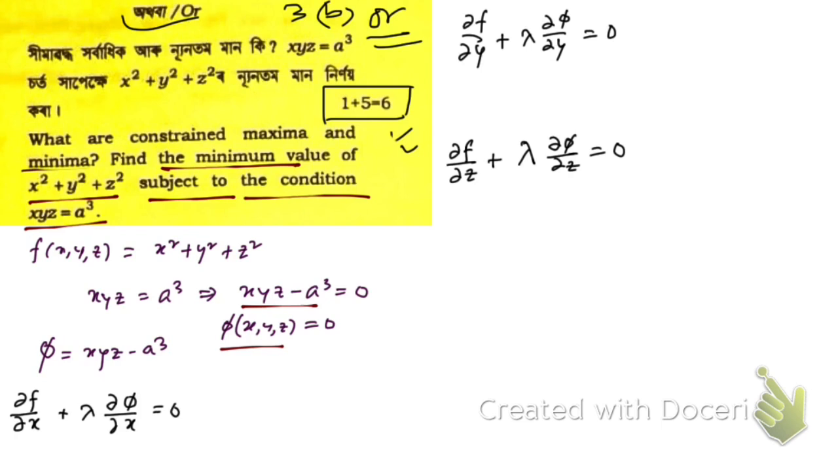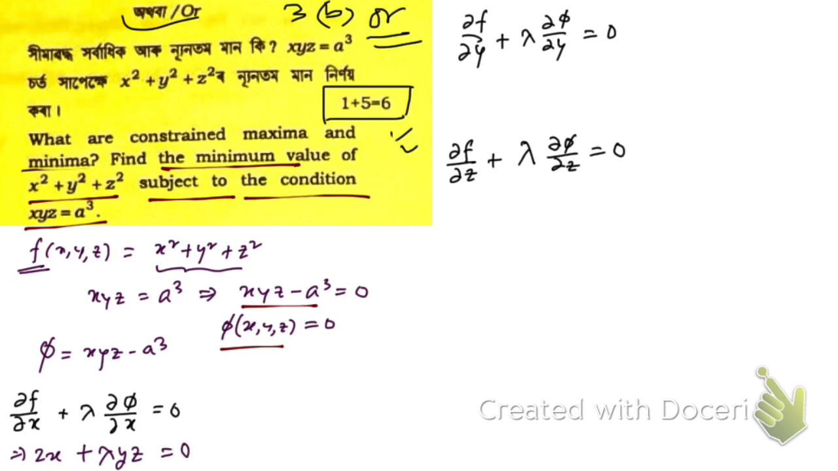Now you see, if you differentiate this f with respect to x partially, then what are you going to get? Here you're going to have twice x, and the derivative of the other two will be 0 with respect to x, then plus lambda. And if you differentiate this phi with respect to x, then you have to take y and z as constant. Then the derivative of x with respect to x is 1, so 1 into yz is yz. Then the derivative of a cube is 0, right? That is equal to 0 here.